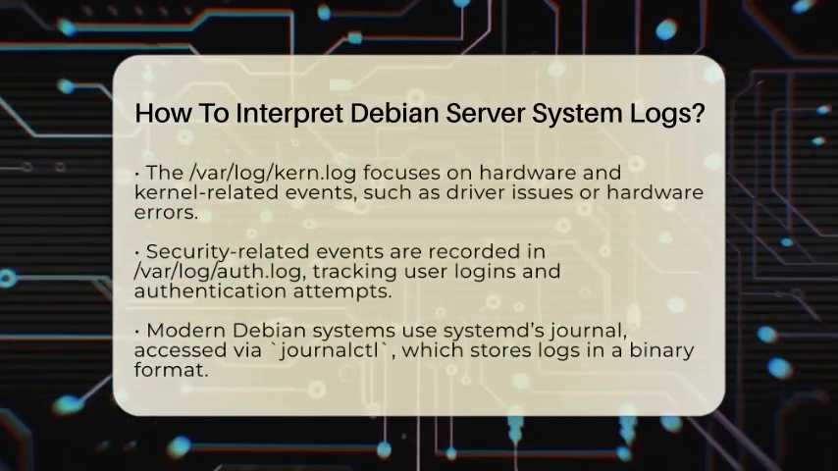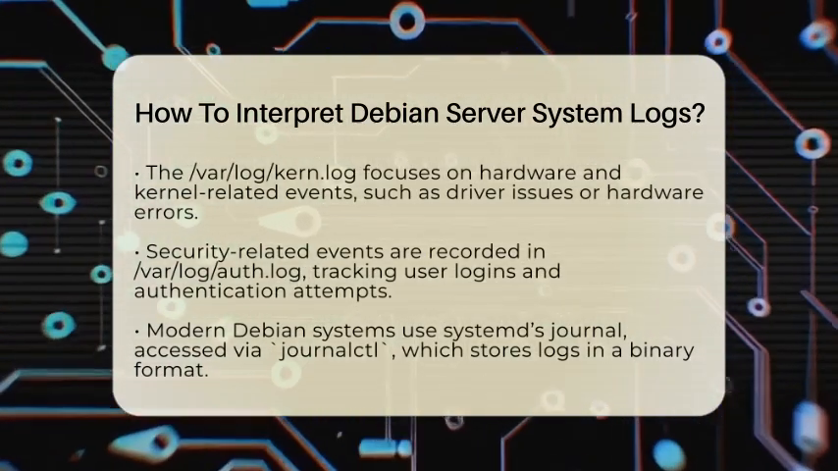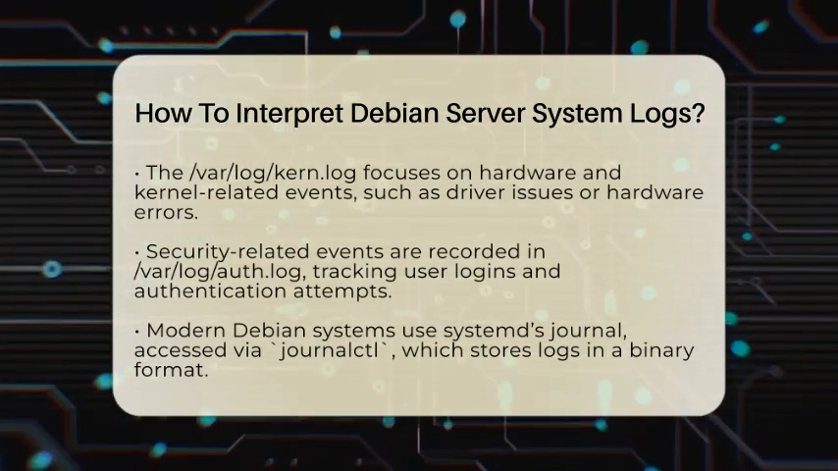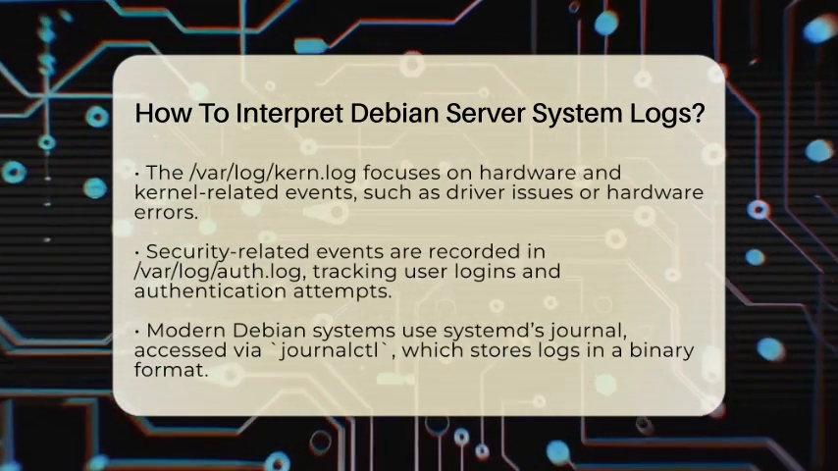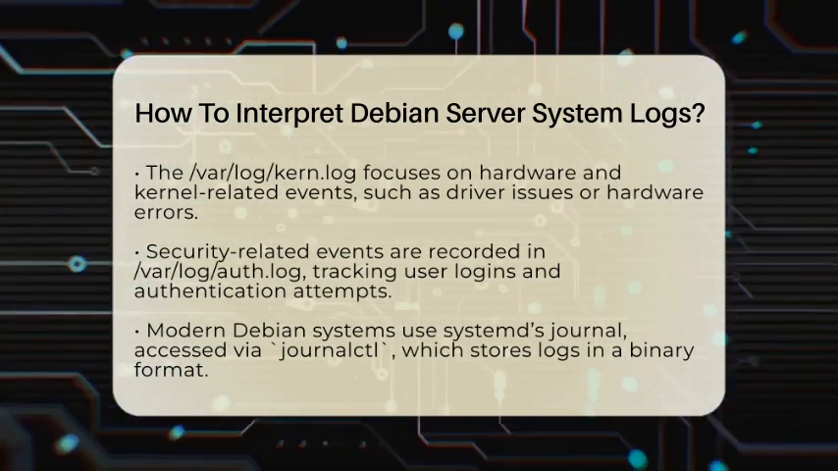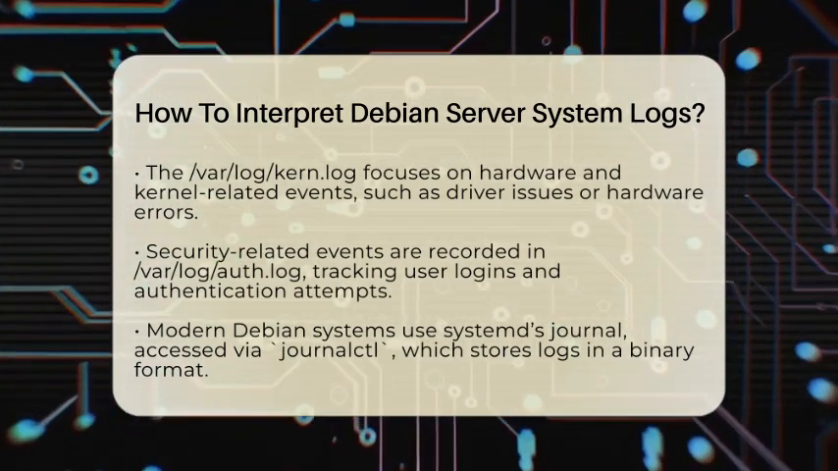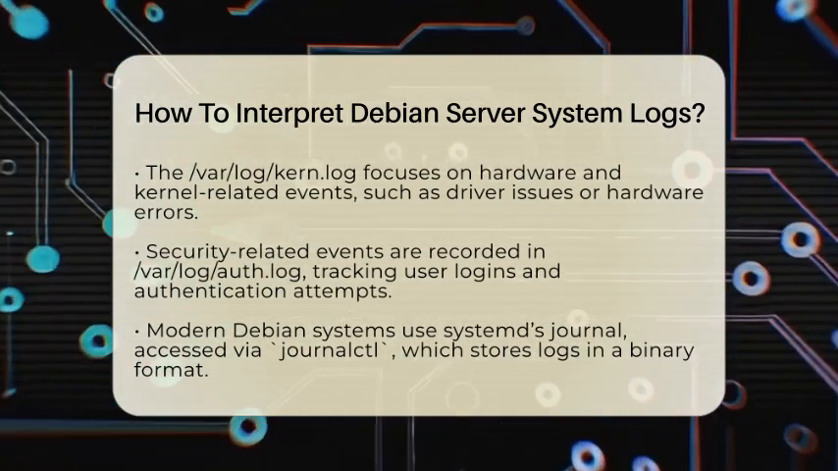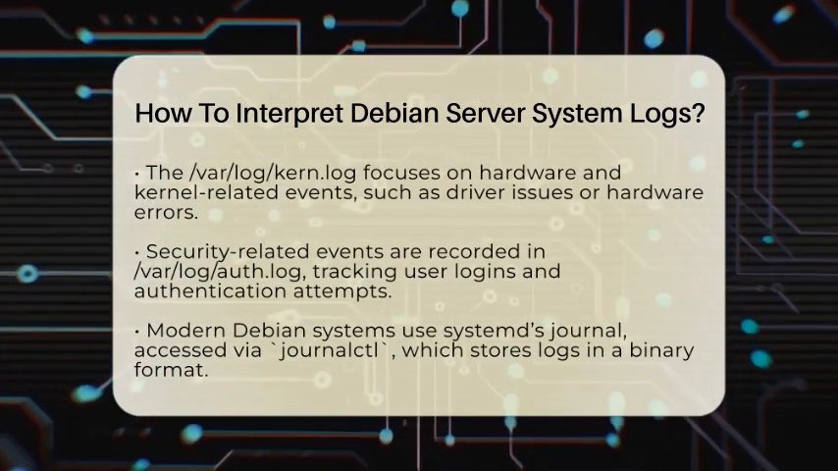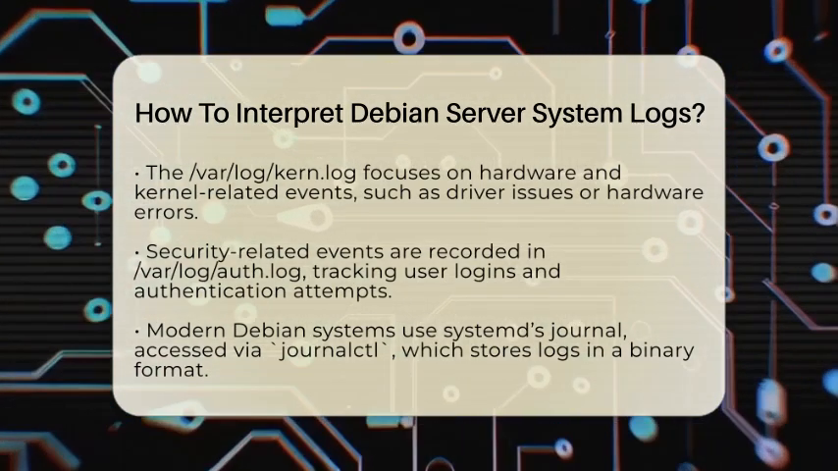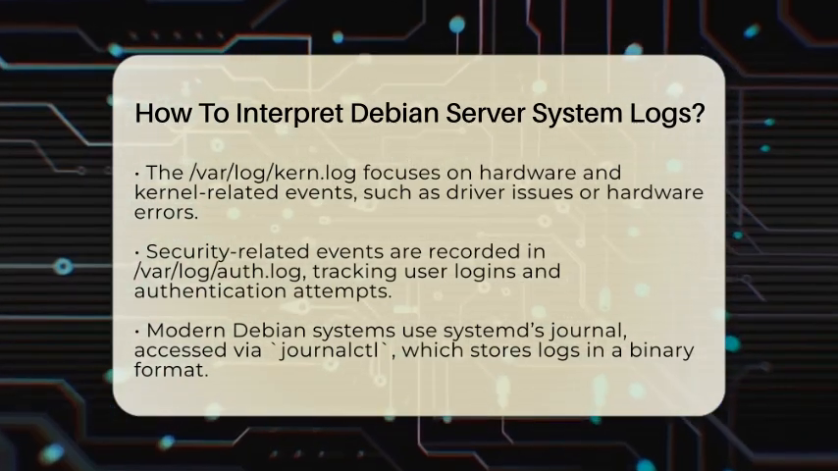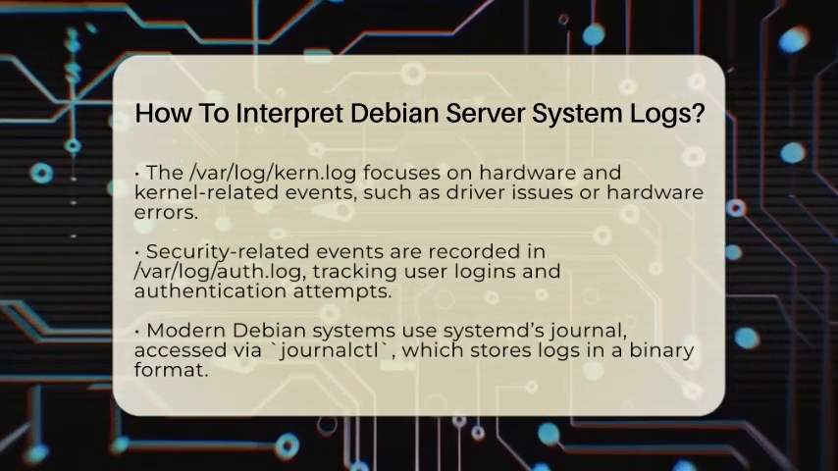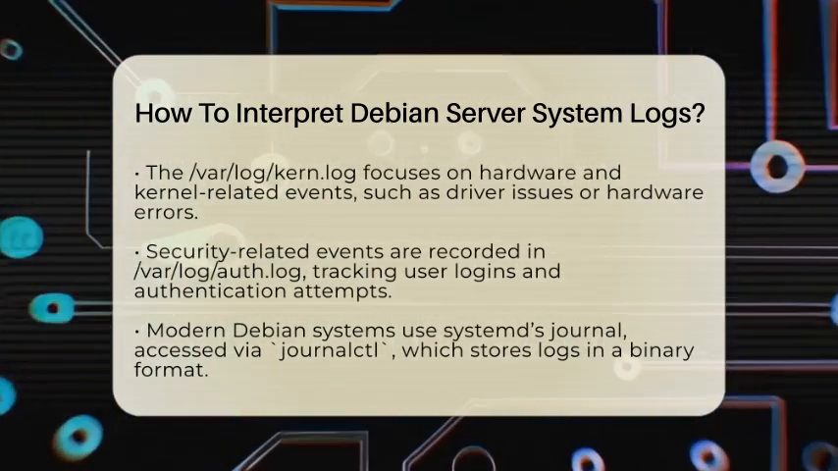Next, there is /var/log/kern.log. This log focuses on hardware and kernel events. It records information about drivers, hardware detection, and memory issues. If your server unexpectedly reboots or freezes, this log can reveal hardware errors or driver conflicts. You can open it with a text editor or view recent entries using commands like tail or less.